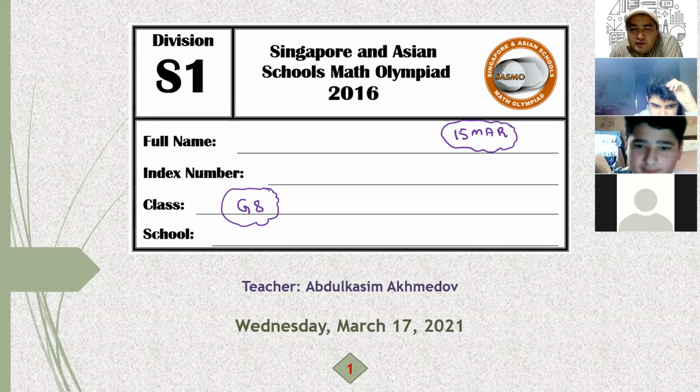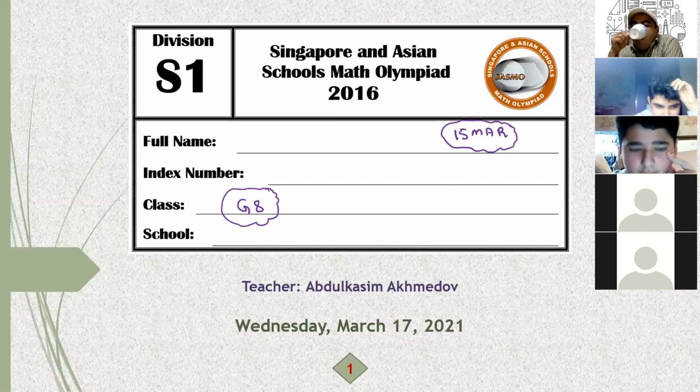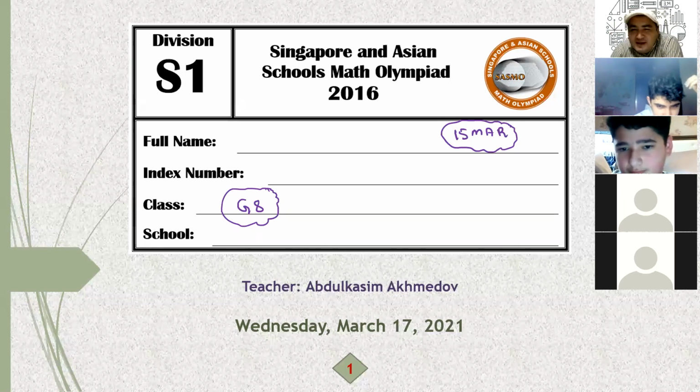How do you find the average speed? V equal to S. What is average speed? Average speed is V1 plus V2. No, no, that's not correct.